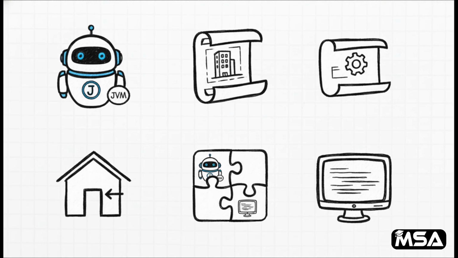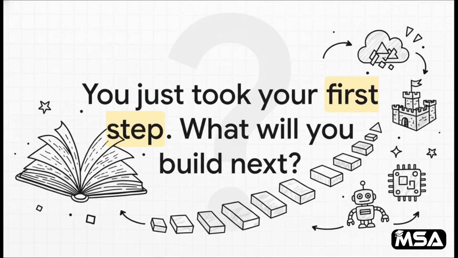So let's take a quick look back. We've learned that Java is this powerful language that can run absolutely everywhere because of the JVM. We know class is the blueprint, the main method is the front door, and System.out.println is how we get things to show up. Believe it or not, you now understand every single piece of a complete working Java program. How cool is that? You've just taken your very first step into this incredible world. The only question left is, what amazing thing are you going to build next?